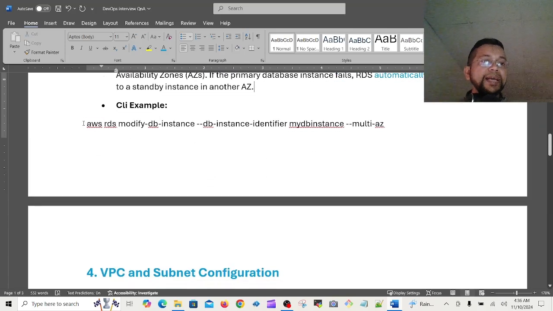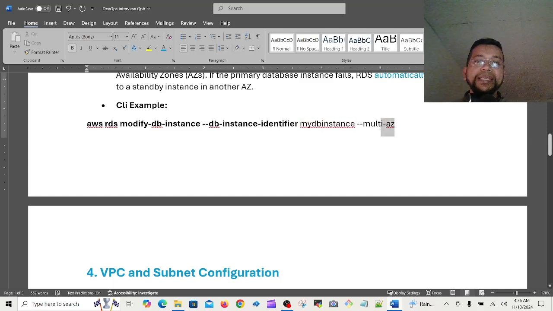CLI command: AWS RDS modify-db-instance, db-instance-identifier, which is unique, then the name, then multi-AZ. You have to keep the multi-AZ option in the CLI command. The CLI command is used when you are in a rush, doing the deployment in front of your teammate.